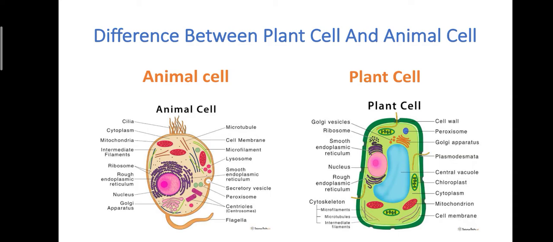Understand? Fourth difference is that in plant cell chloroplast cell organelle is present, in animal cell chloroplast is absent. Fifth difference is that in animal cell, centriole is present for the formation of spindle fiber, but in plant cell, centriole is absent. So what type of structure is present? You know, cytoskeleton, where microtubule filament is present, which produces spindle fiber for the separation of chromosomes during cell division. Understand? These are some basic points. On the basis of that, you can differentiate animal cell and plant cell very well. So this is about the difference between plant cell and animal cell.